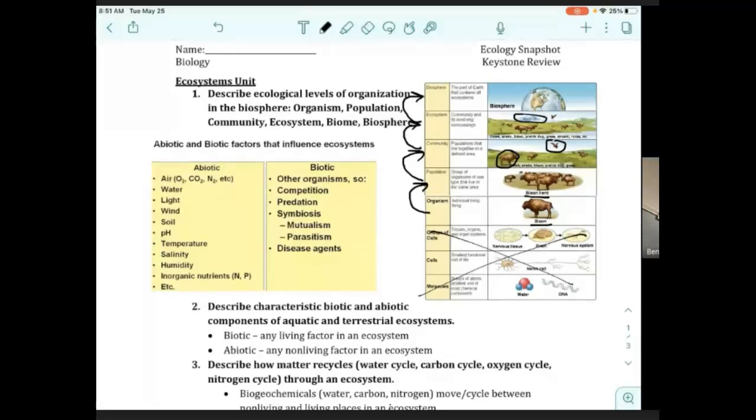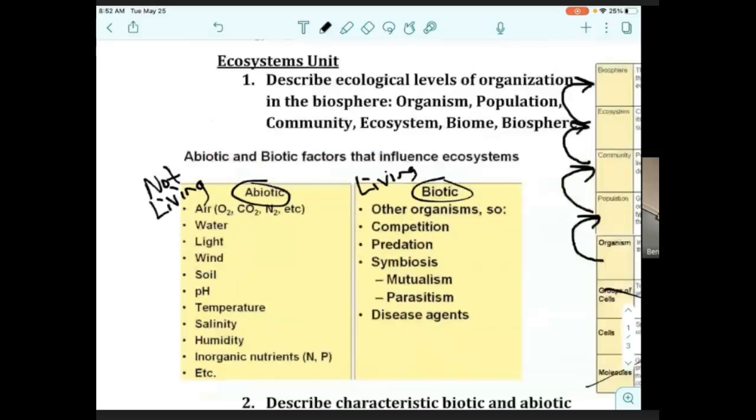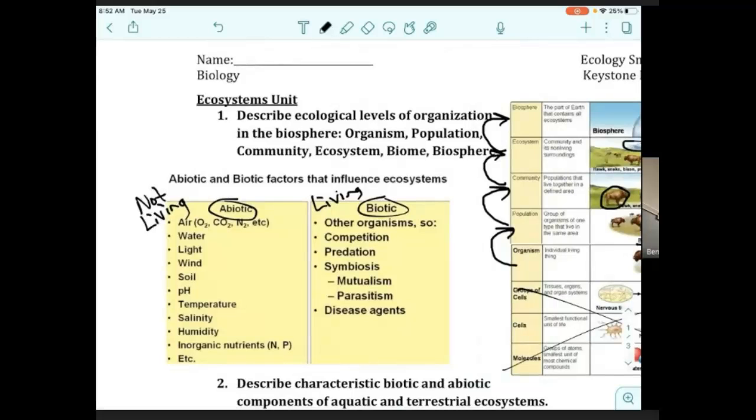When we talk about ecology, right, we talk about abiotic and biotic factors. Remember, abiotic are not living things that affect the place. So abiotic is not living, biotic is living, right? So the air quality, the water, the amount of precipitation that a place gets, the amount of sunlight it gets, all of those are abiotic. And then other organisms in the ecosystem. So if there's a predator, like we talked about that hawk that was eating the mice, that's a biotic factor. If there's competition for limited resources, that's biotic as well.